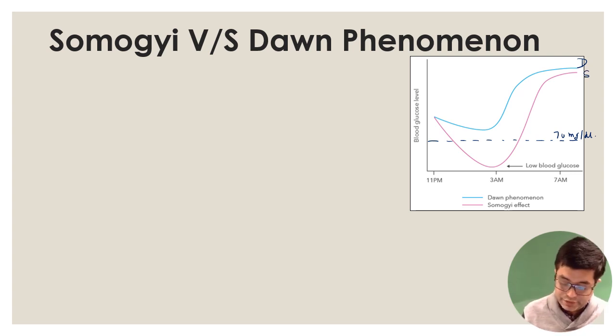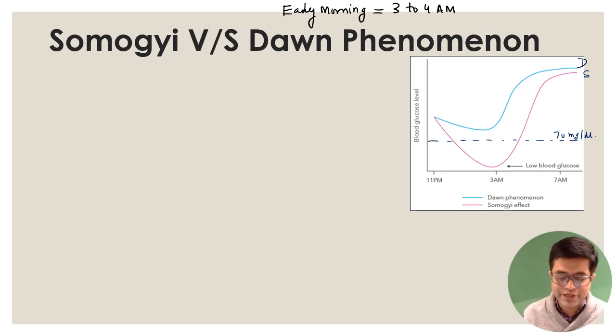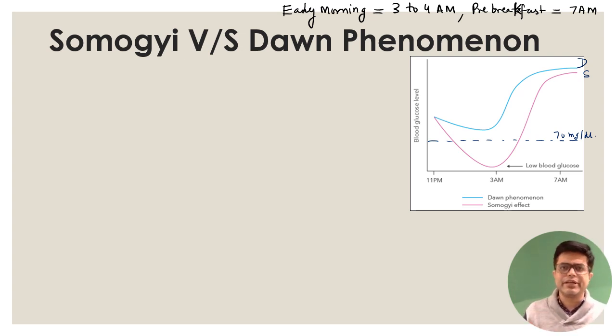Also remember, I'm writing at the top, it will make the concept easy. Here is a concept, of course MCQ related: whenever someone says early morning in diabetes, it means 3 to 4 a.m., the time when many of you are preparing for exams. I hope you are not reading at 3 to 4 a.m., because your body cycle will otherwise go bad. And second is pre-breakfast. Pre-breakfast means around 7 a.m. Generally, we assume that 7:30 to 8 a.m. is the time to take breakfast. So this is the terminology you need to know.